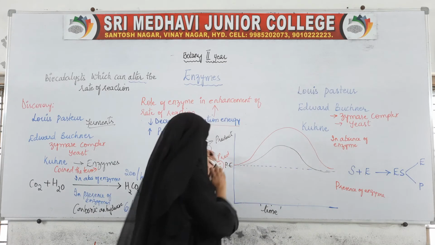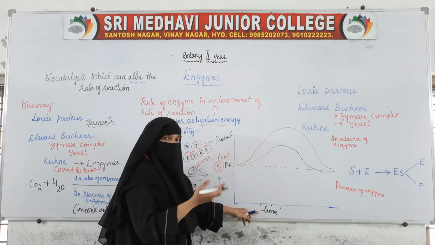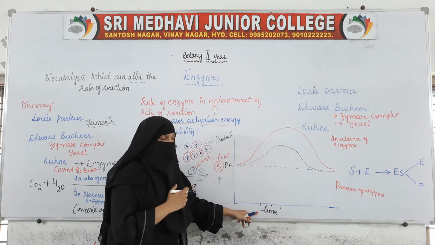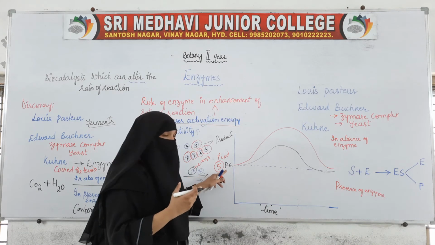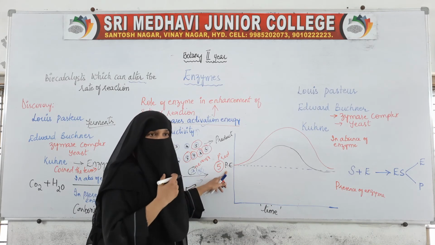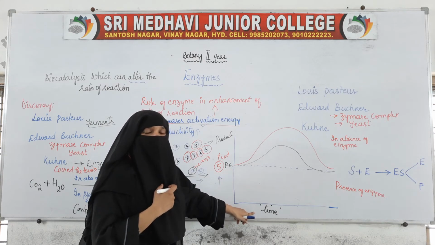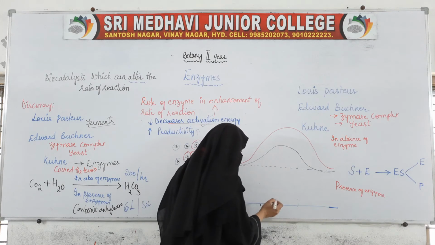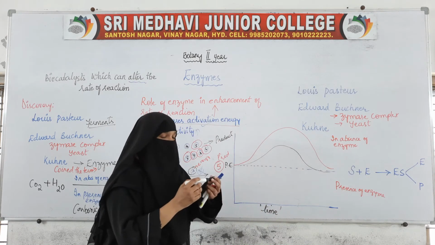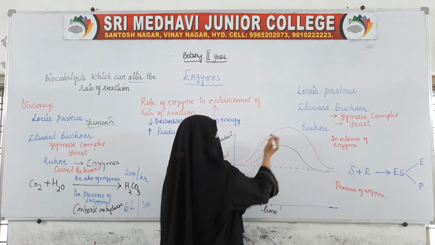We are plotting a graph against activation energy, that is, the energy which is possessed by the molecule, and we are plotting it against the rate of reaction, that is, in how much time it produces the product. So now this is your transition state.